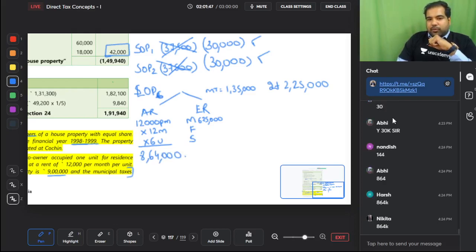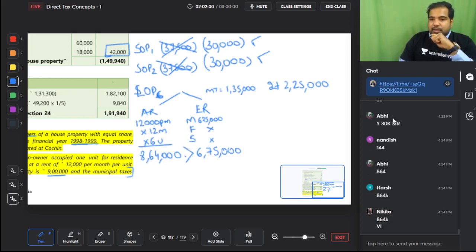Whereas municipal value, they have not given fair rent, they have not given standard rent. So what is this? 6,75,000. Guys, is there any unrealized rent? No. Now, is the AR greater than ER? Yes. Can I minus the vacancy loss? Yes.